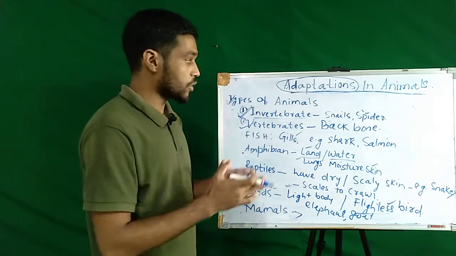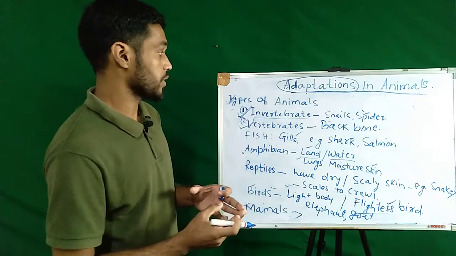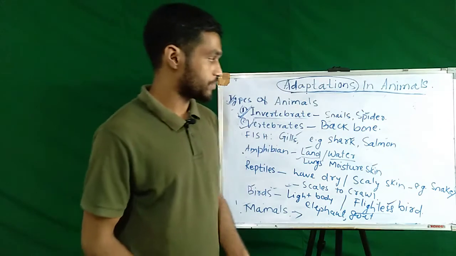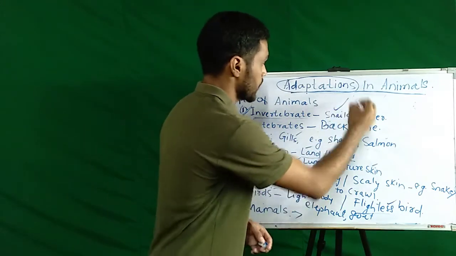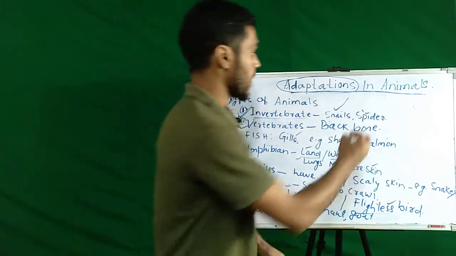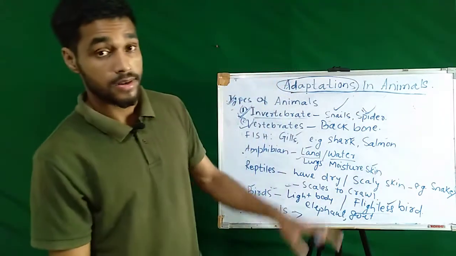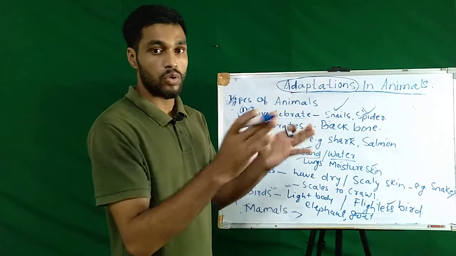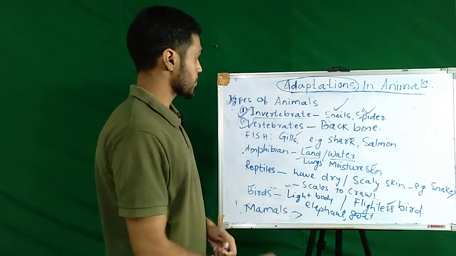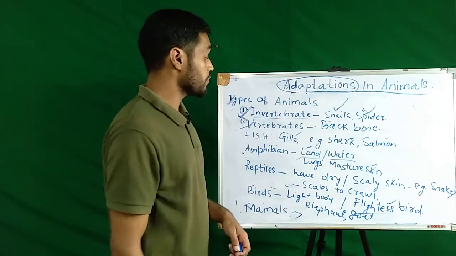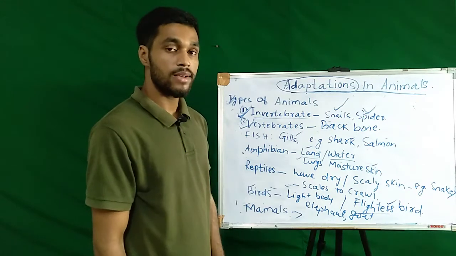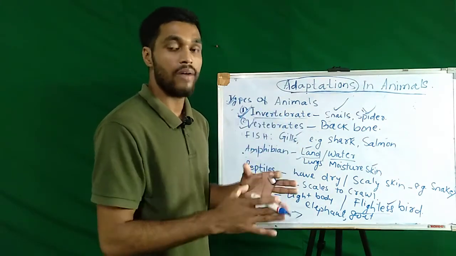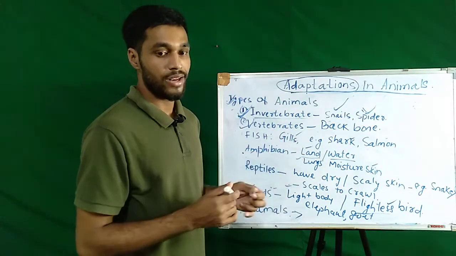What are some of the examples that we can see of invertebrate animals? There are examples like snails, spider, cockroach, earthworm, tapeworm. All these are invertebrate animals. Why are these animals invertebrate animals? Because they do not have a backbone in them.